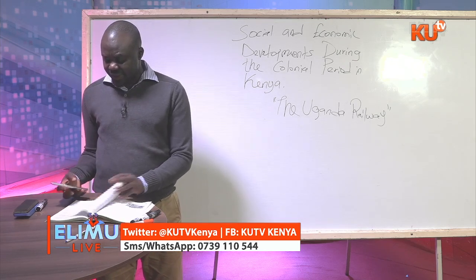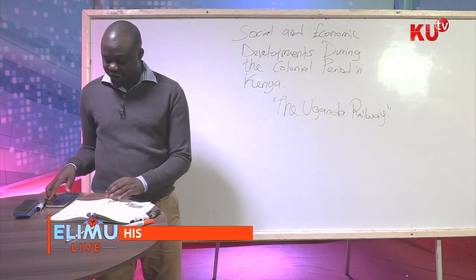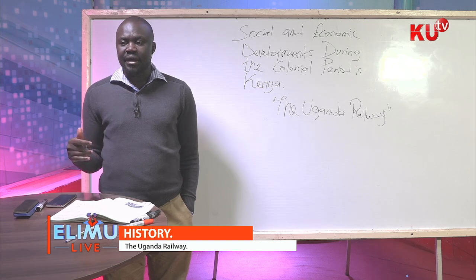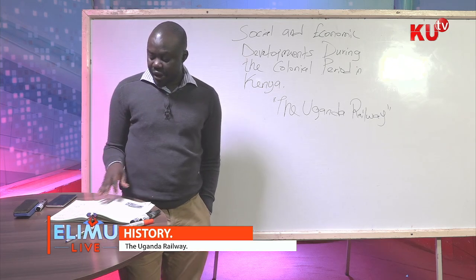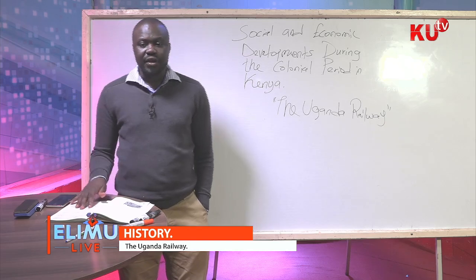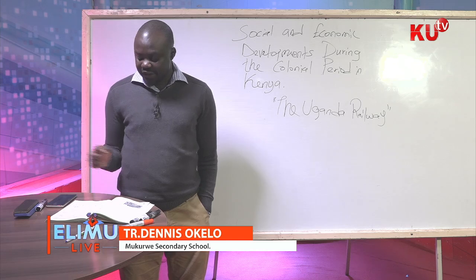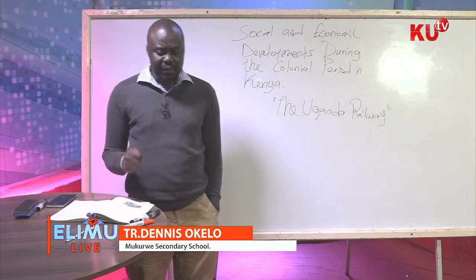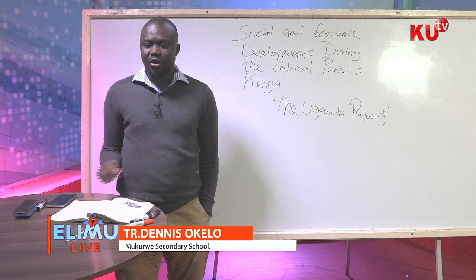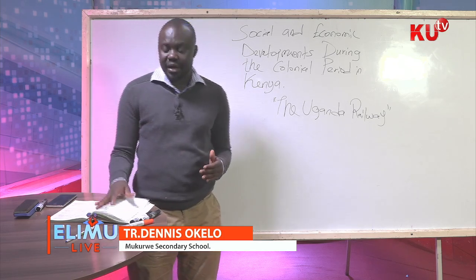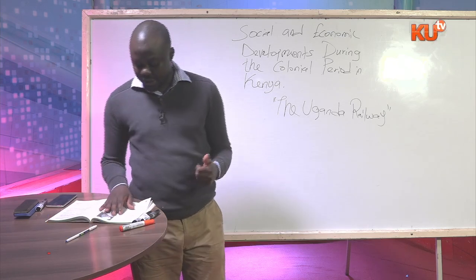Then the last thing is that it led to the change of political boundaries. Initially, places like Kisumu, Naivasha, and onwards, Nakuru, used to be part of Uganda. After the completion of the railway, when the railway reached Kisumu in 1902, the administrative boundary of the British colony changed. All regions on the east of Lake Victoria, up to present day Naivasha, were transferred from Uganda to the East African Protectorate, that is Kenya. And that is why that part is part of Kenya today.